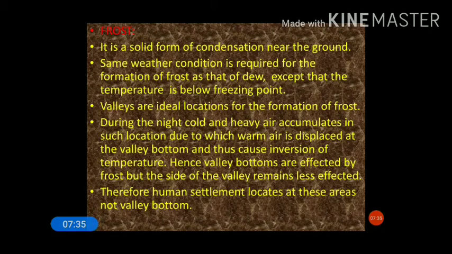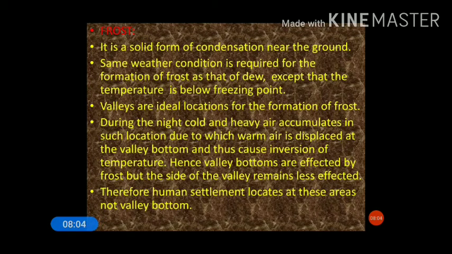So in the low-lying areas, the valley areas, at night the cold air tries to descend towards the valley. When this cold air descends towards the valley, it puts pressure on the warm air. So the warm air will override the cold air.